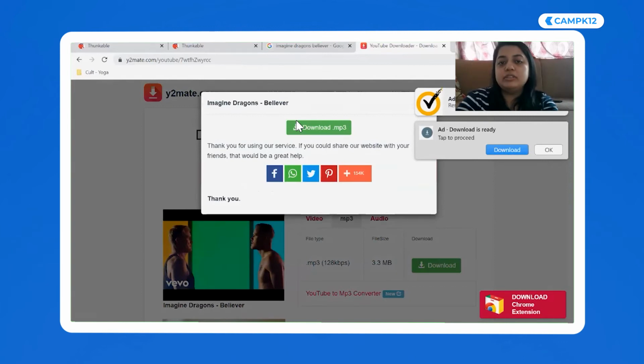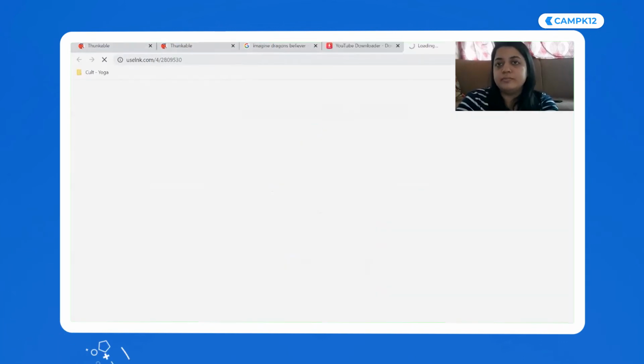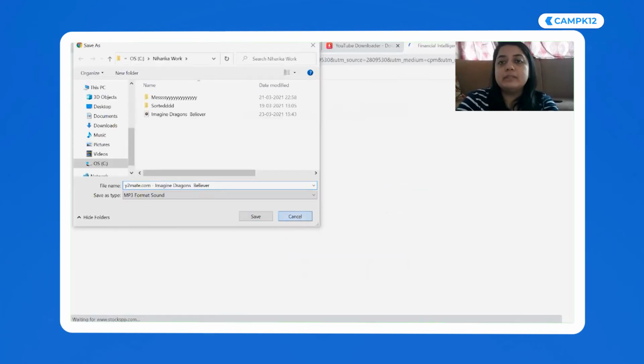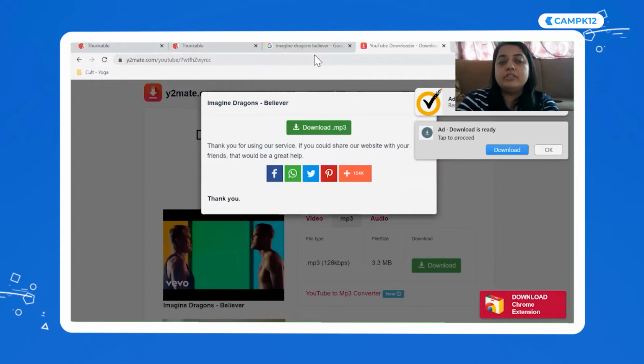And once it shows this, just say download, and it downloads your song. It's one of the easiest ways to download a song. This site is pretty safe as well. All you have to do is go to YouTube, and after YouTube and before .com, just type pp. So youtubepp.com.